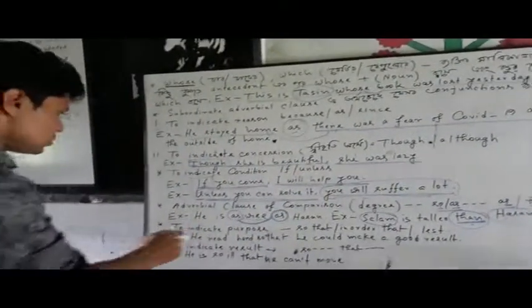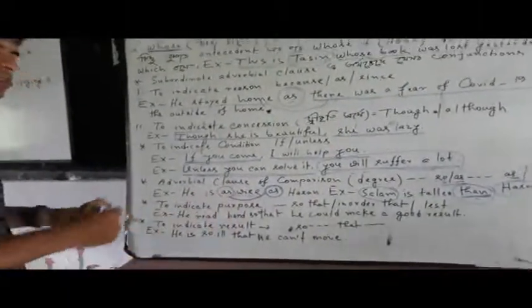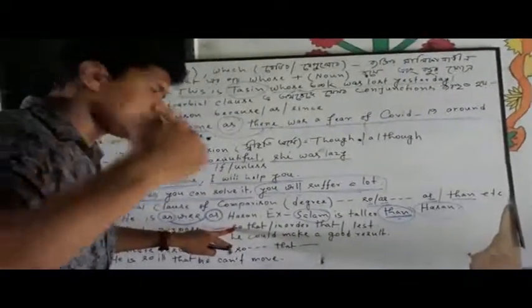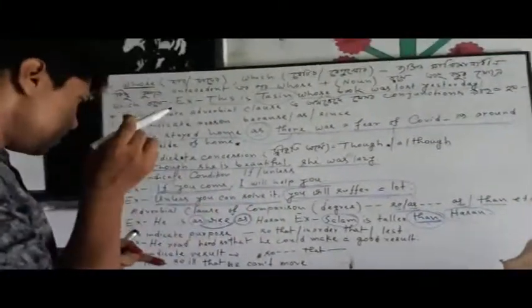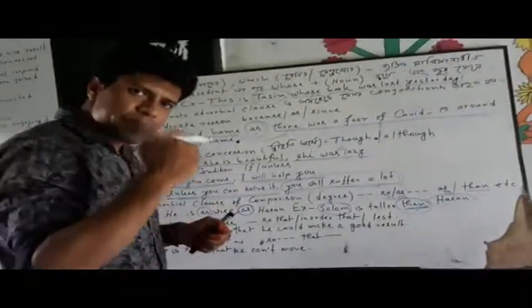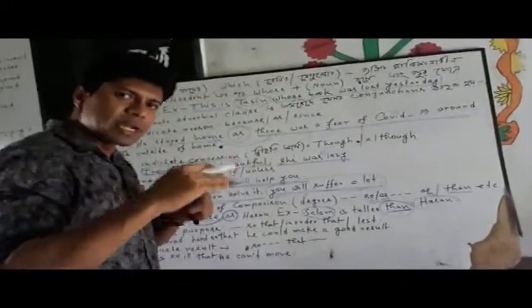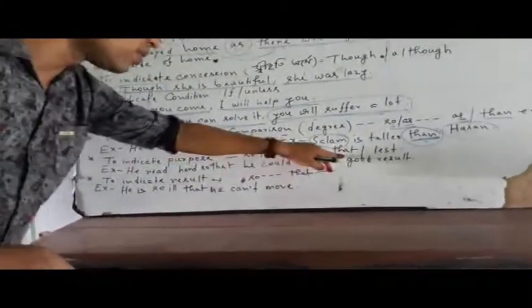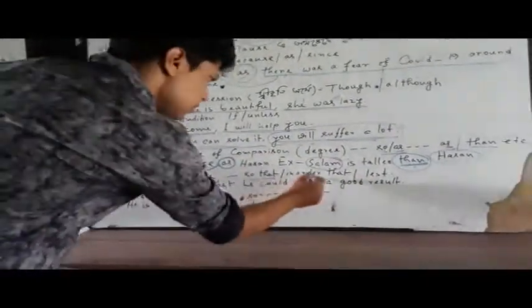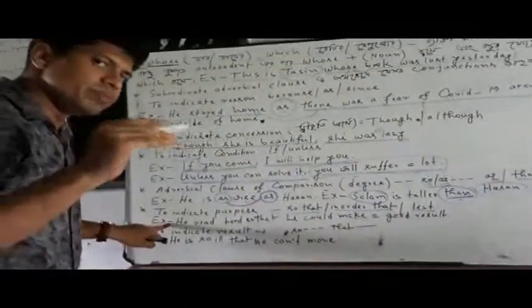Okay, dear students, now the next thing, to indicate purpose. Purpose. What can I say? I have an aim, or I have a goal to do a thing. There is a specific ambition, or there is a target to do one thing. Here the conjunction will be "so that", "in order that", or "lest". Then if we go for the example, it will be more clear to you.